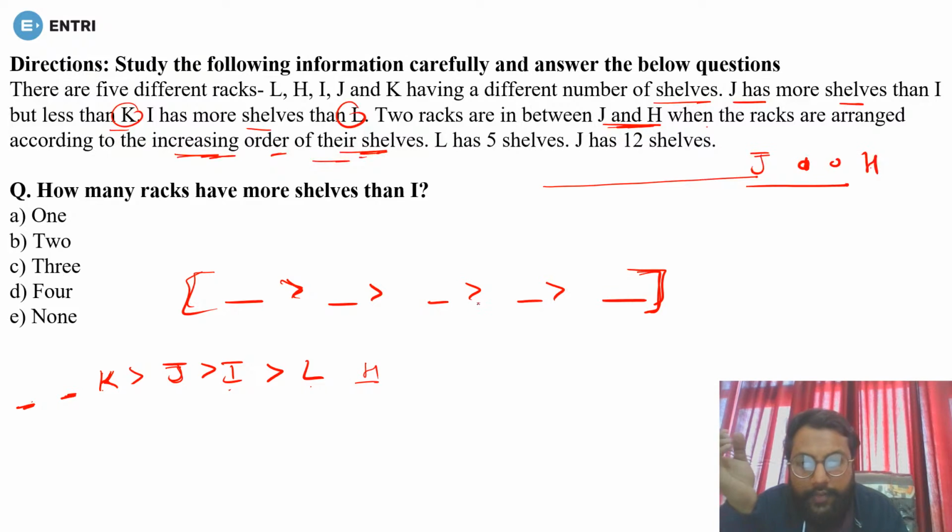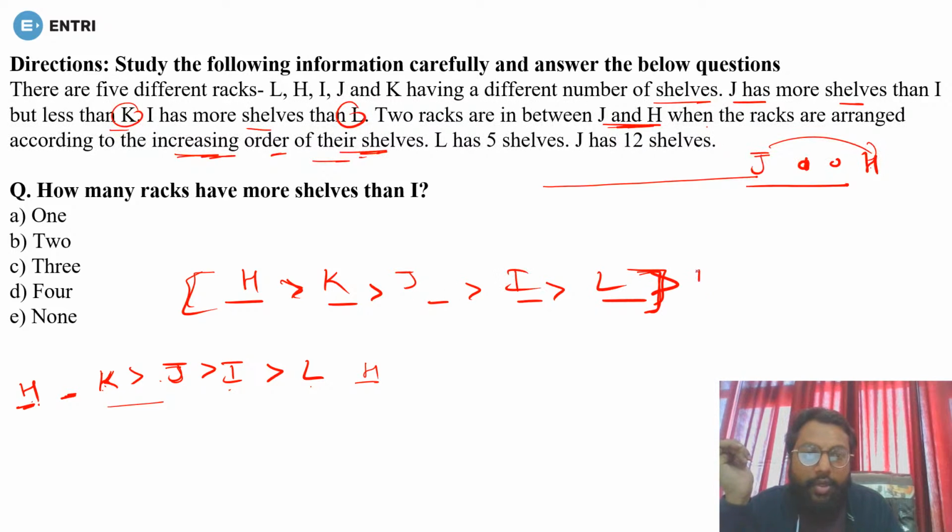So the information we now have to put in is that there should be 2 racks between J and H, but H should be heavier than J. So it will be H here like this. So 1, 2, 3, 4, 5 and 6. H will be here, K will be here, J will be here, then I, L, and then H like here. This will be the arrangement.